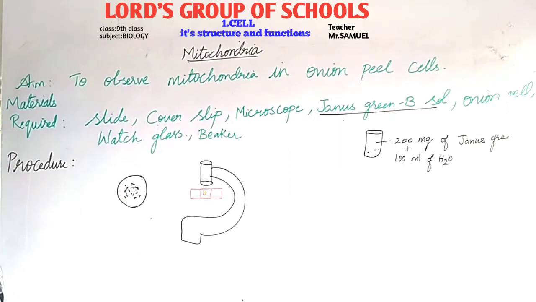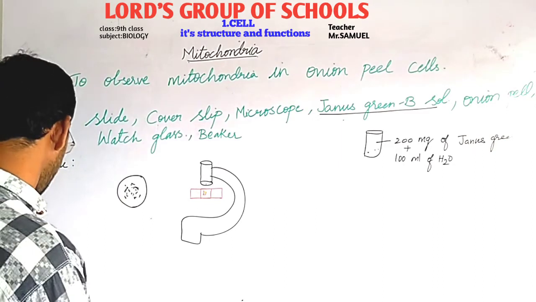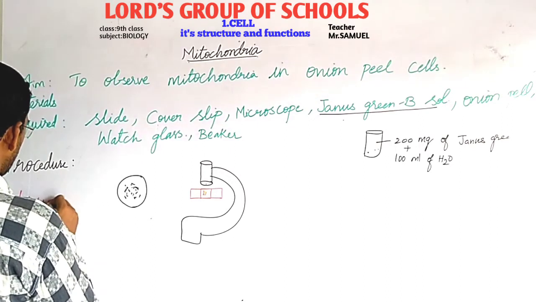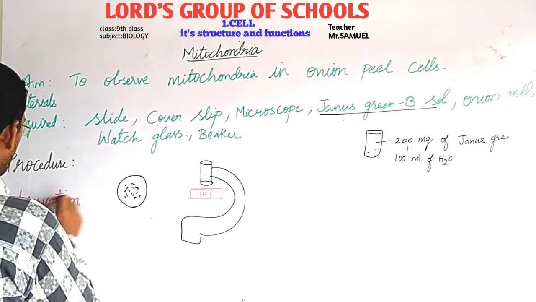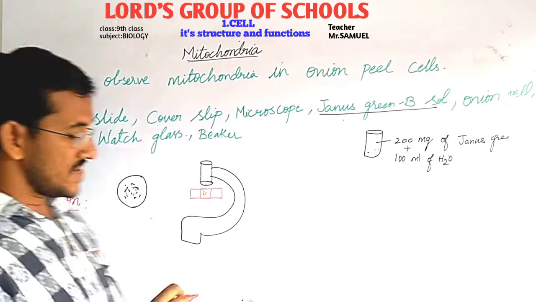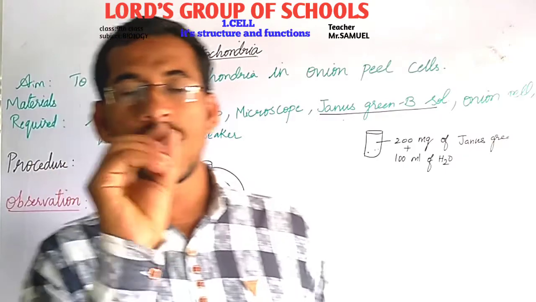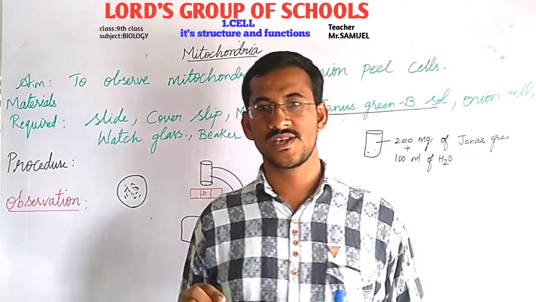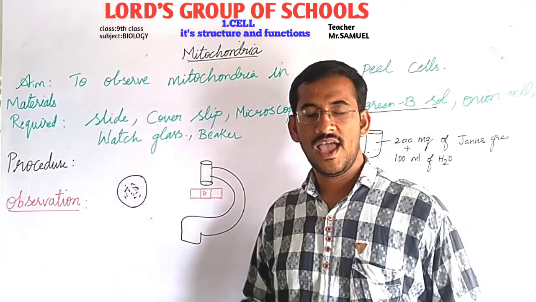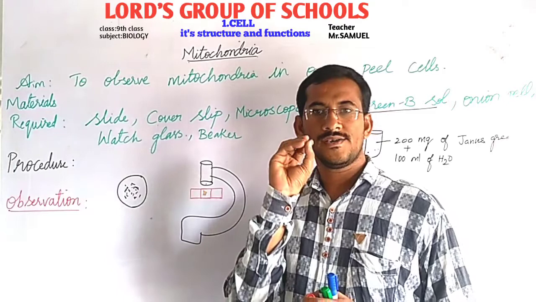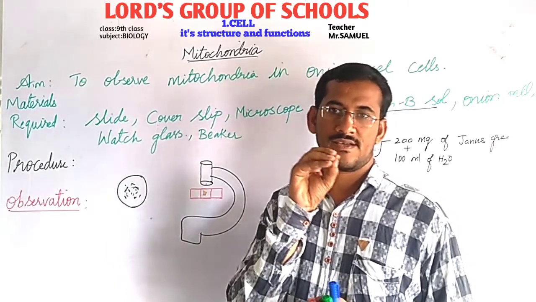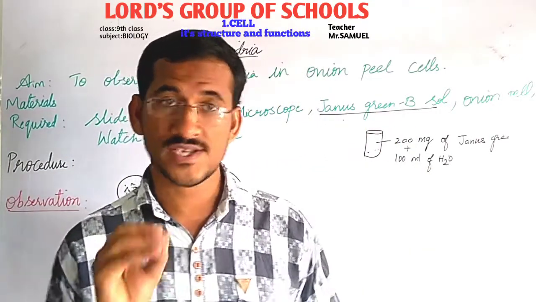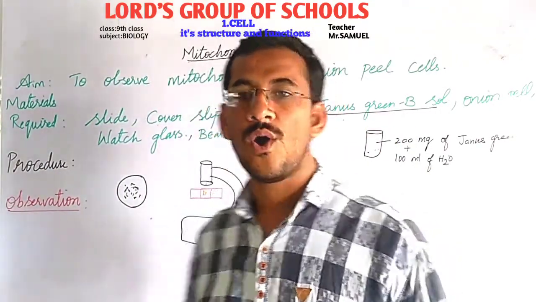When you are observing, let us see the observation. The observation is oval, small structures which are green in color. You will see that structure in the cytoplasm of the cell, and those green-colored structures scattered in the cytoplasm are called mitochondria.